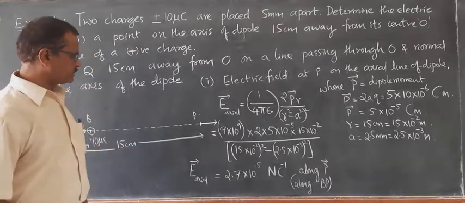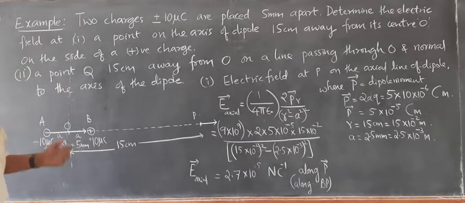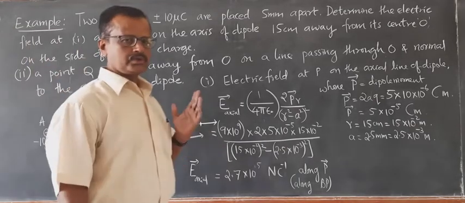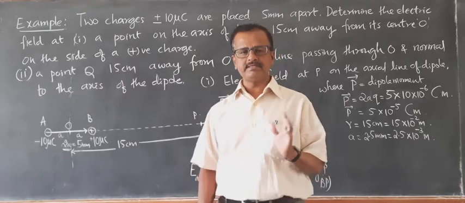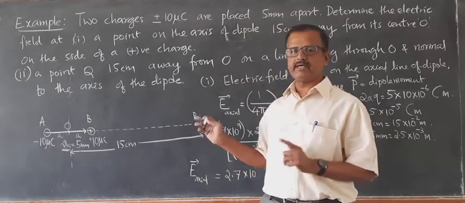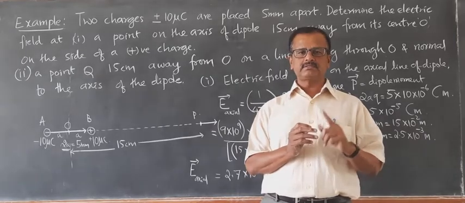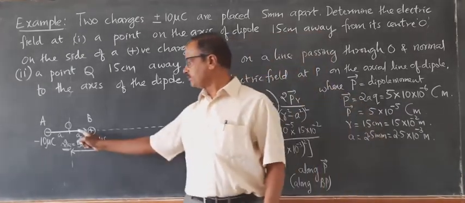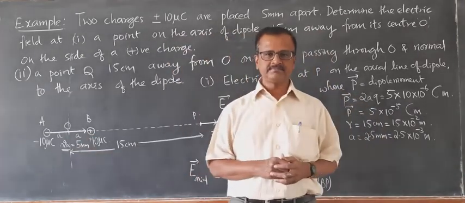Now, if we consider this dipole as a short dipole, we know a short dipole or a point dipole is one for which the distance of the point under consideration is very long compared to the dipole length.